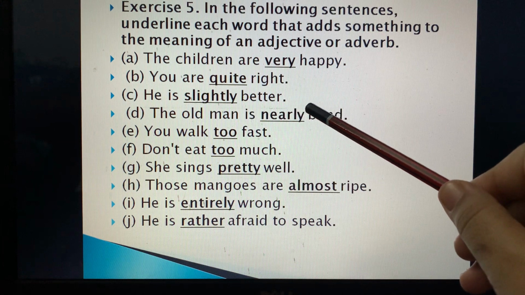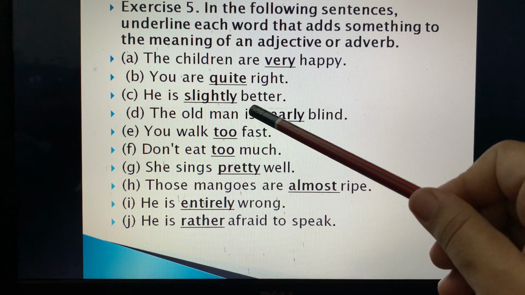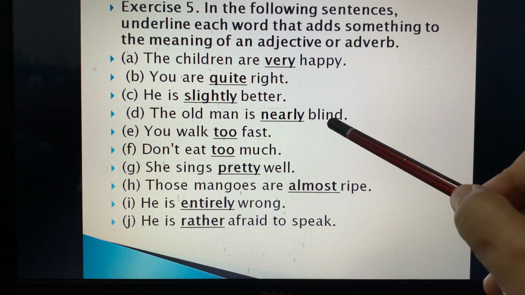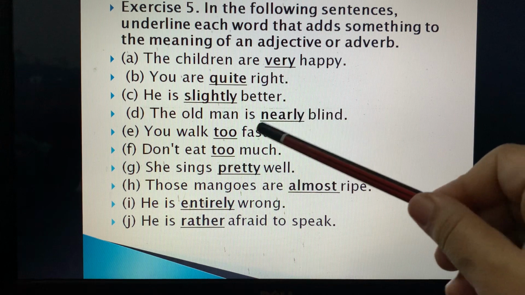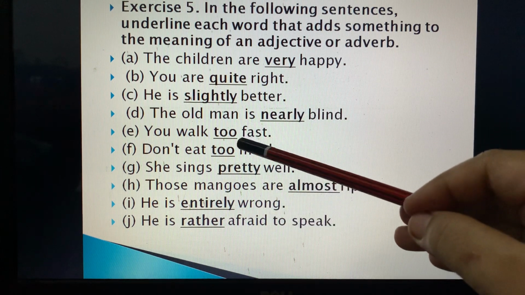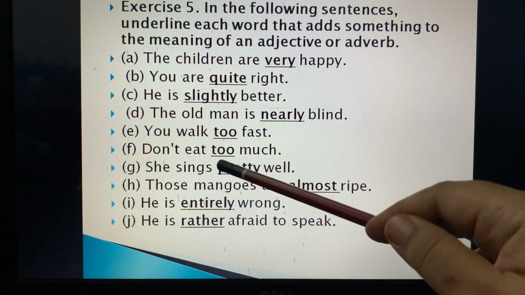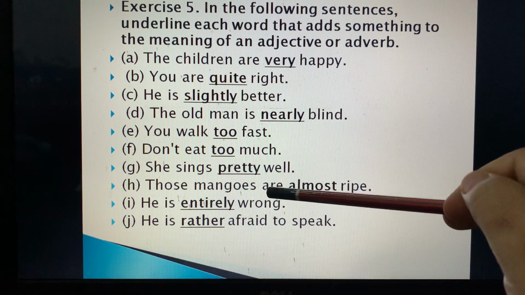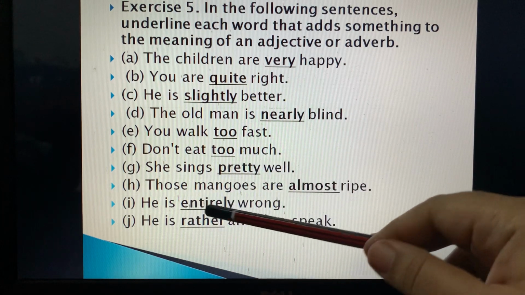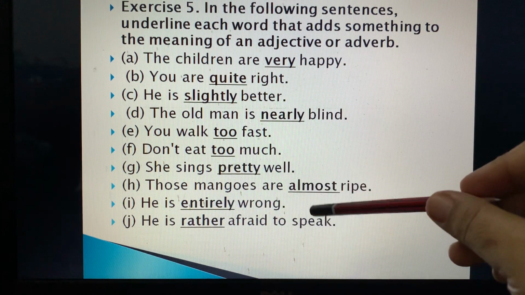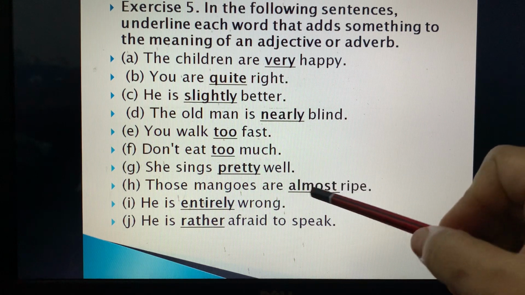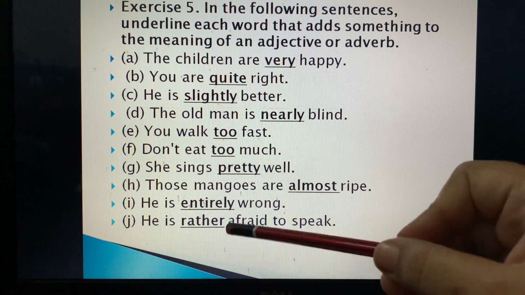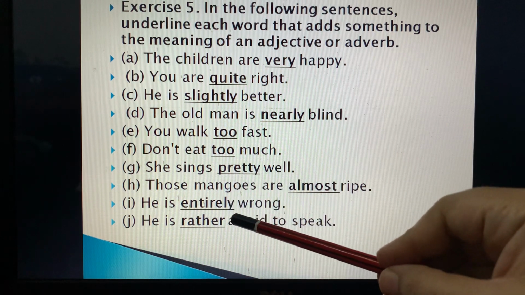He is slightly better. Slightly, ending with ly, again an adverb. The old man is nearly blind. I walk too fast. Too is again an adverb. I eat too much. Again too. She sings pretty well. Pretty. Those mangoes are almost ripe. Almost is again an adverb. He is entirely wrong. Entirely means completely. Pura hi. So again entirely is the degree.